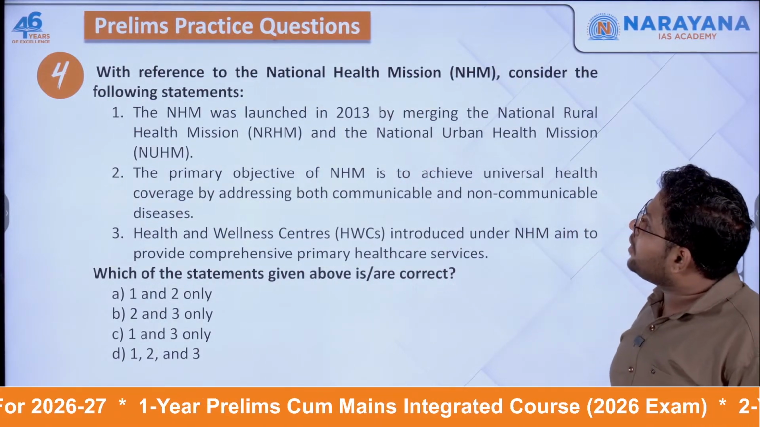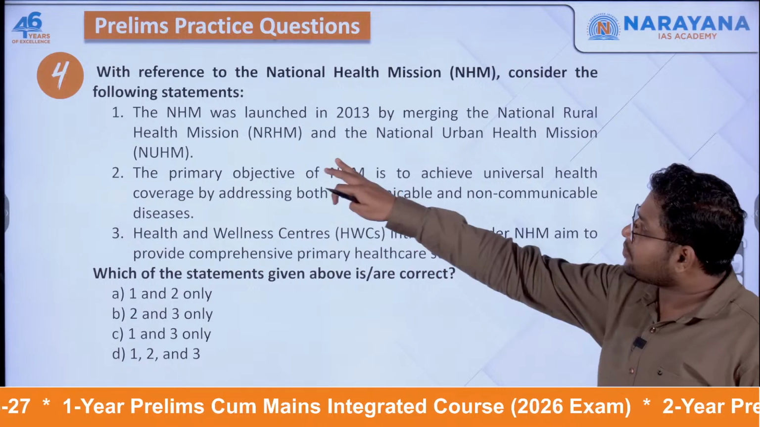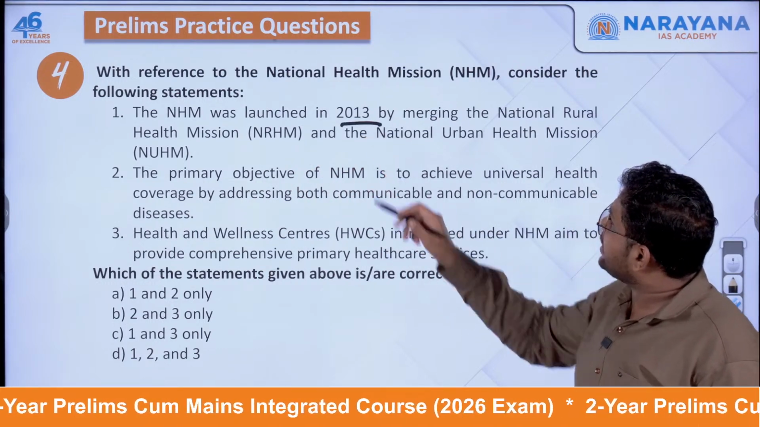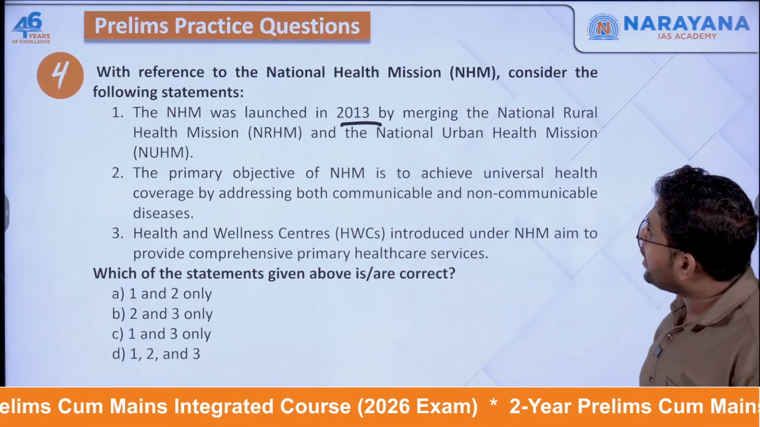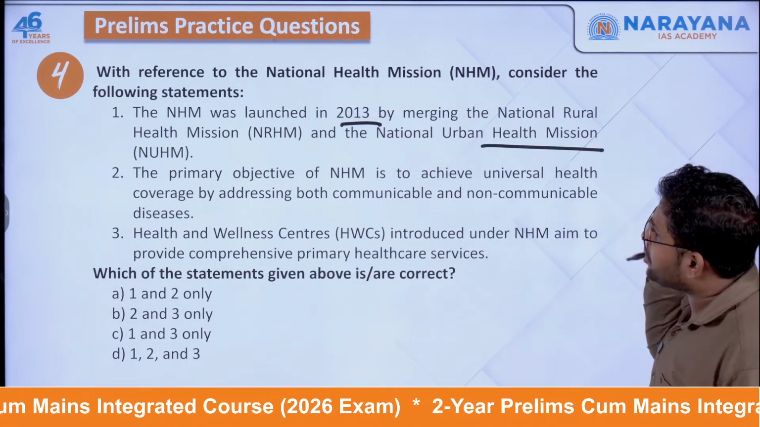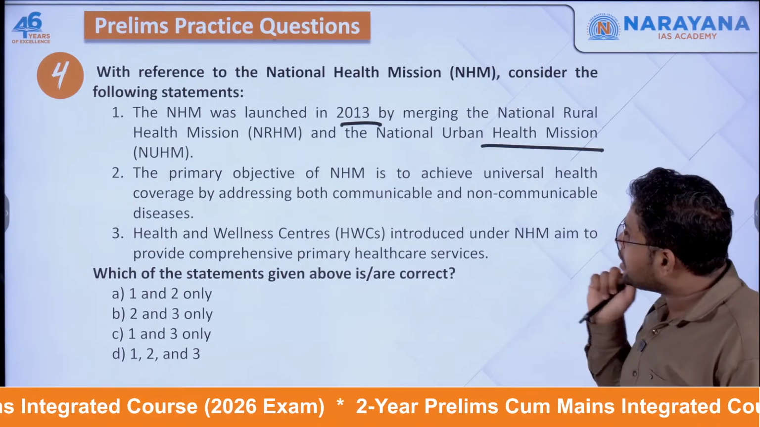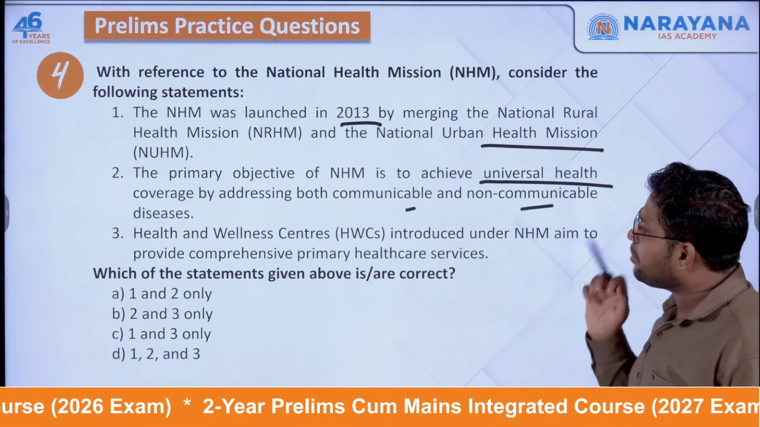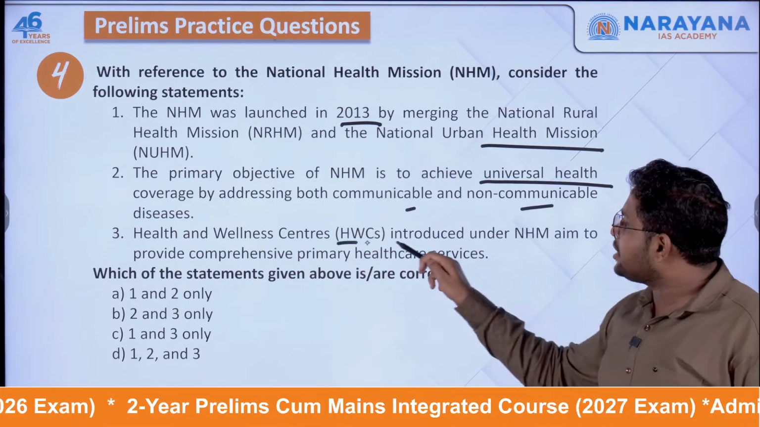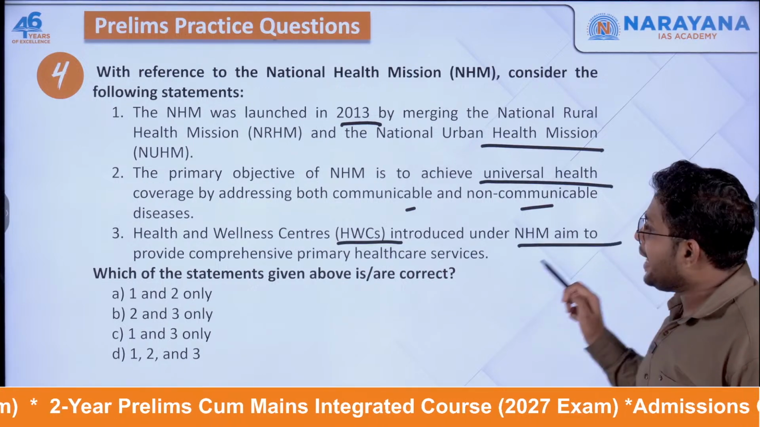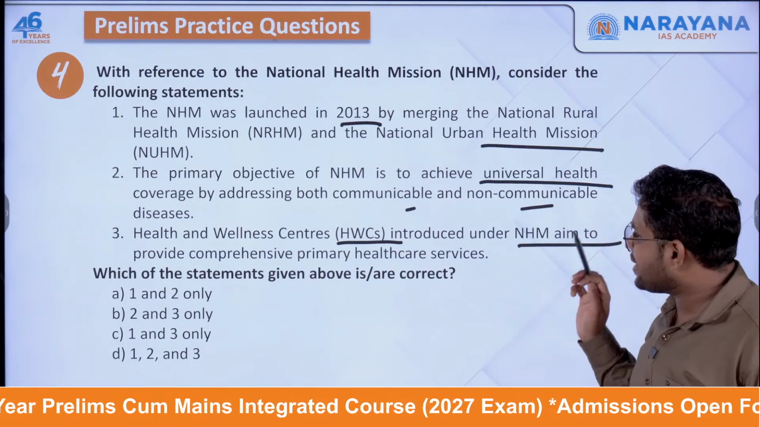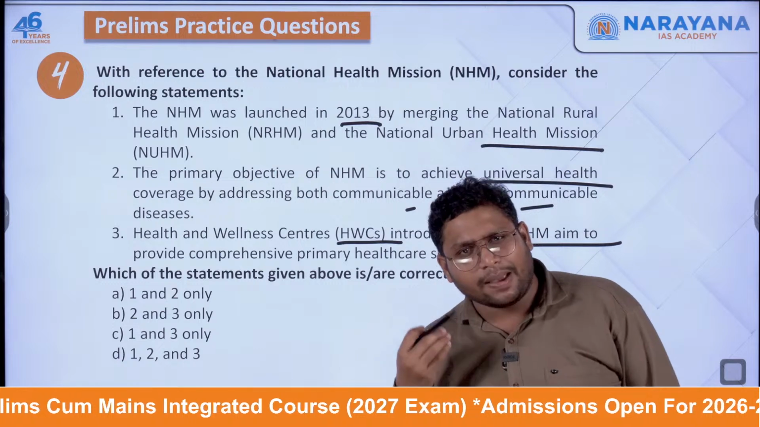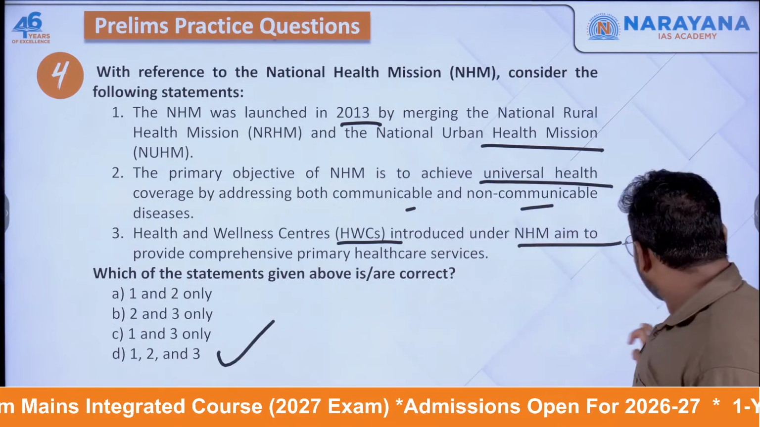Then third, National Health Mission. This was launched in the year 2013 by merging the National Rural Health Mission and National Urban Health Mission. The primary objective is to achieve universal health coverage by addressing communicable and non-communicable diseases. And these HWCs introduced under NHM aim to provide comprehensive primary healthcare services. All these statements are absolutely correct. So the answer will be D, 1, 2, 3.